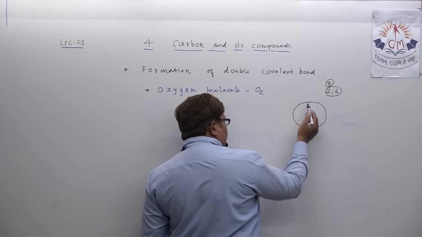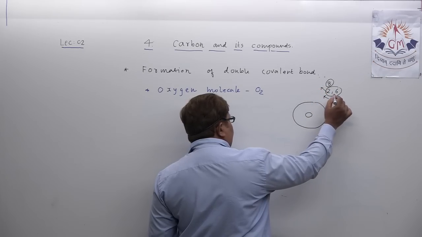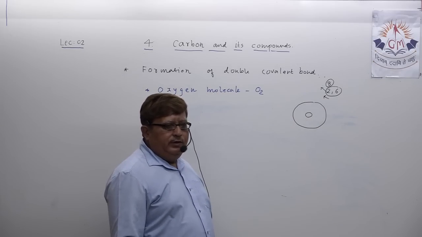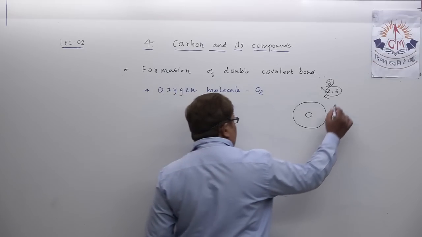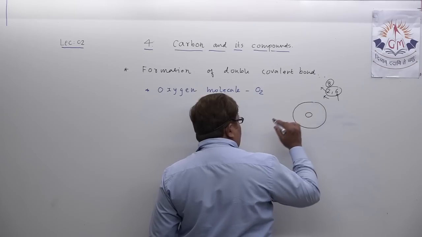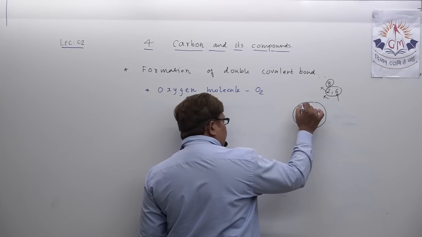I am not showing the first orbit, that is the K orbit, which never participates in any type of chemical reactivity or chemical reaction. I am just showing the outermost orbit consisting of how many electrons? 6 electrons.